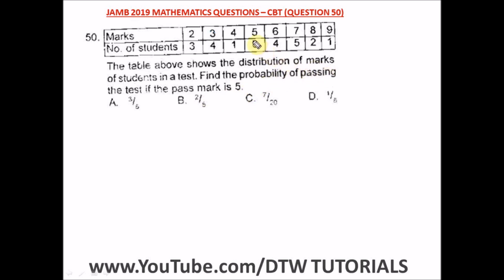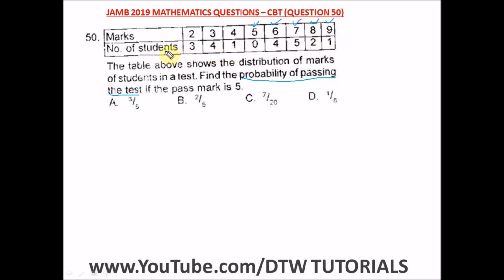So this is the pass mark, 5. If the pass mark is 5, it means that once you get anything 5 and above, you pass the test. So that's what we're looking for. The probability of passing the test if the pass mark is 5. So the student will pass the test from any marks from 5 and above. So 5, 6, 7, 8, 9. These are pass marks. All right.